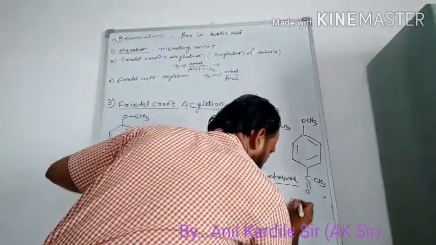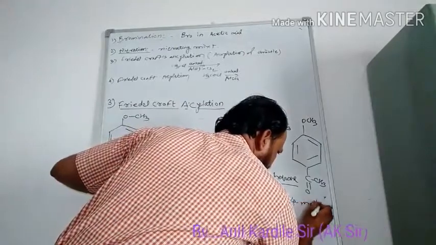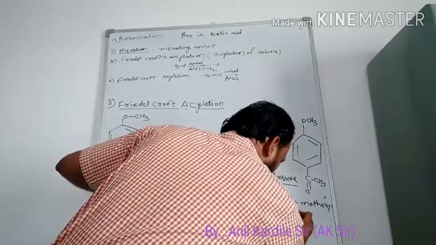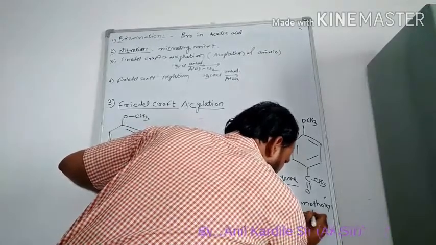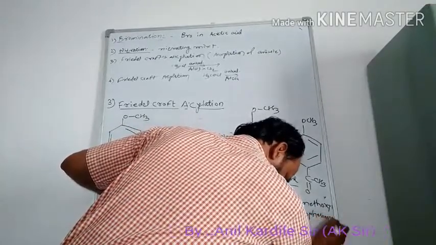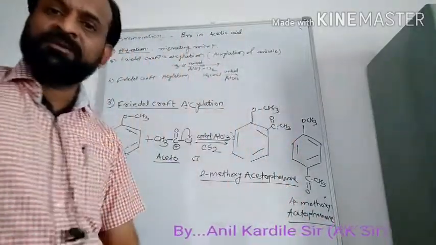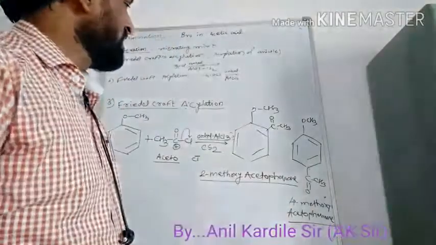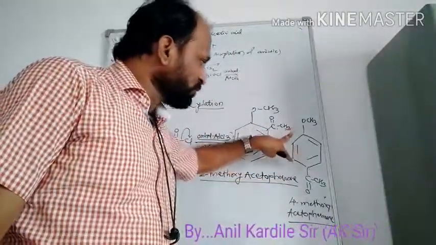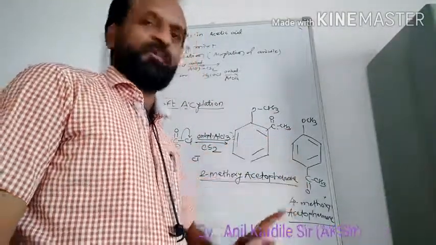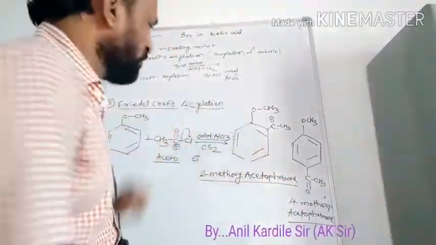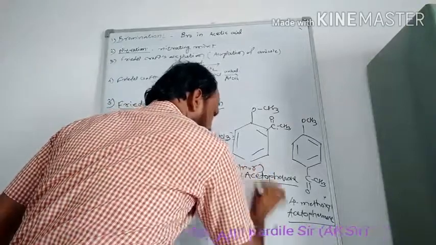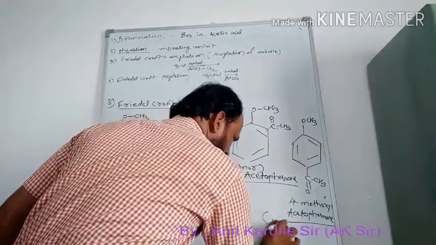It is 4-methoxyacetophenone. Again the question is which is the major product and which is the minor. Again the same: due to symmetry, the para isomer will be the major and the ortho isomer will be the minor.